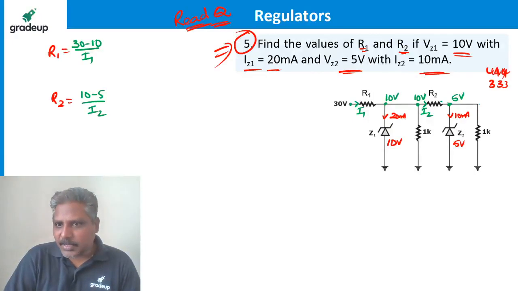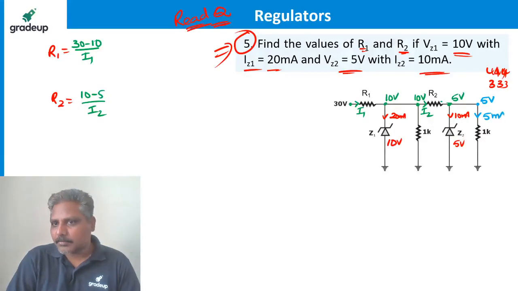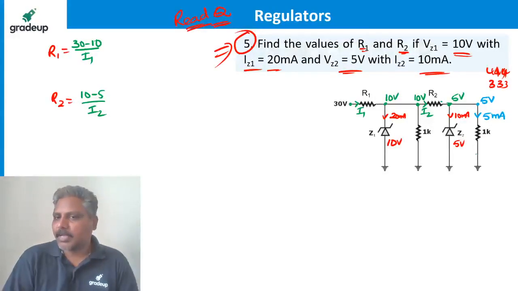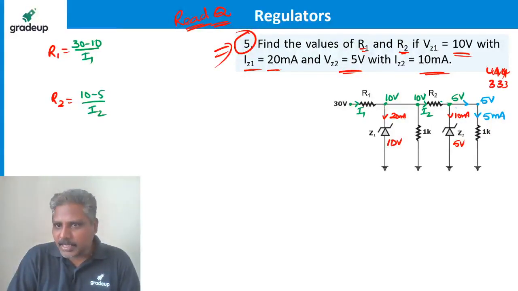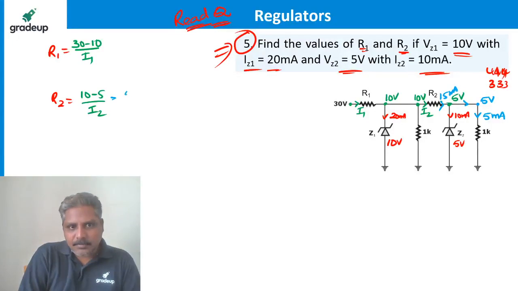See, the voltage here is 5 volts, which means here is also 5 volts. You all agree? So what is the current here? 5 volts divided by 1K is 5 milliampere. So this side current is 5 milliampere and this side current is 10 milliampere. So I2 is 15 milliampere. So this is done. 5 by 15 milliampere is the answer.